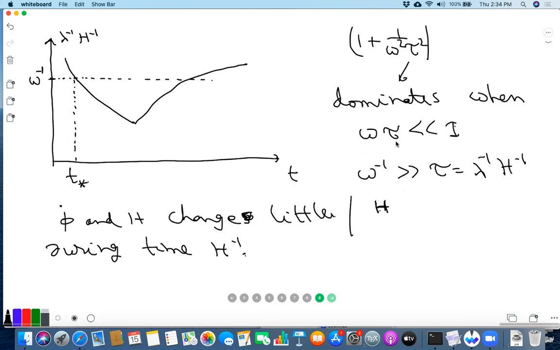Okay. So by the time this condition, that omega tau starts from much larger than 1 and becomes eventually much less than 1, during that interval, phi bar dot and H are almost constant. So it makes sense to say that we just use the phi bar dot and H at T star, even though it may not be exactly at T star, maybe half T star or twice T star, but it doesn't really make a difference because phi bar dot and H don't change very much during that time. So we need to calculate